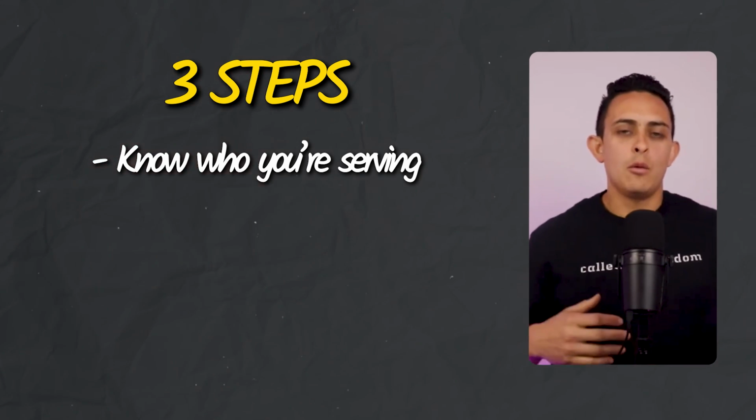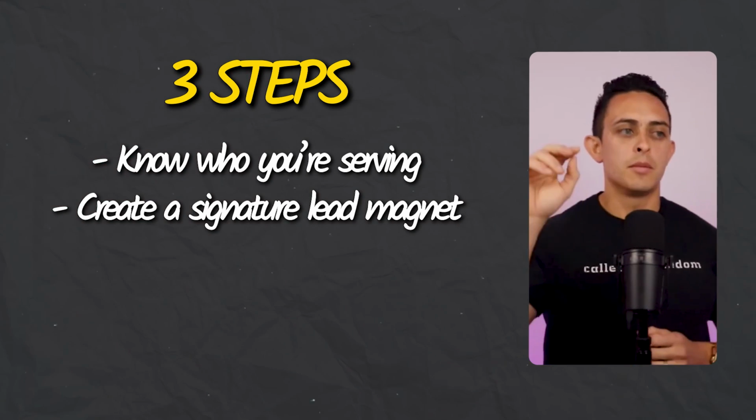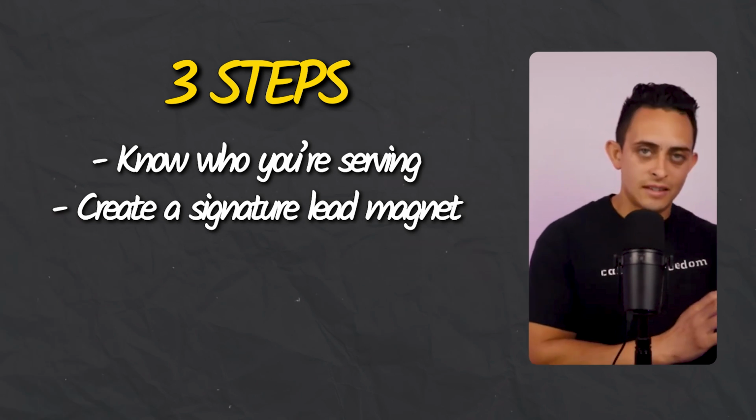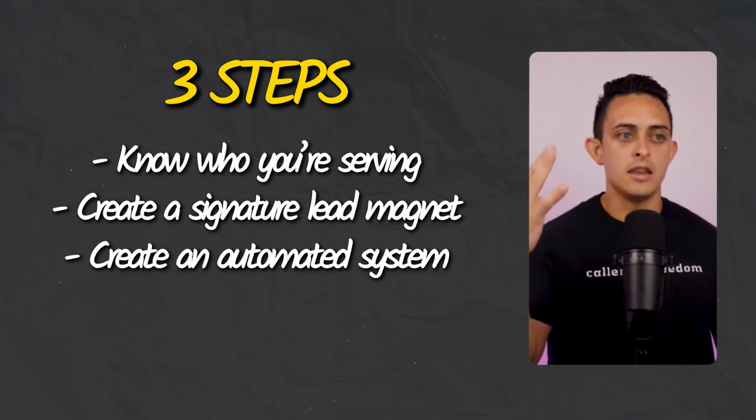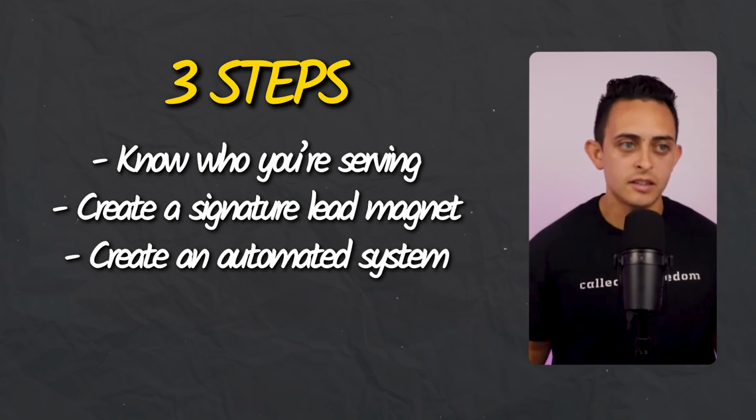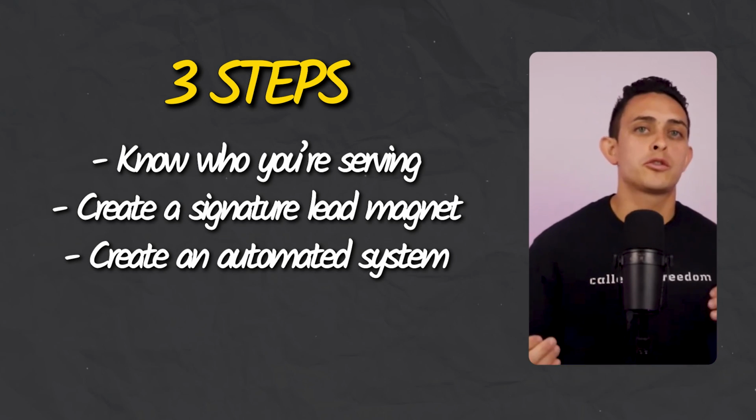That being said, there's 3 steps that I'm going to go over today, and we're going to actually build them out on this call. And then again, I'm going to give you all the documentation so you can have it at the end of this. The first one, you've got to know who you're serving, and we've got to create an A to B map for them. Number 2, you need to create a signature lead magnet. And number 3, you've got to create an automated system that allows you to have multiple streams of income based on your A to B map. If you have no idea what that means, that's okay, because I'm going to dive deep into that.